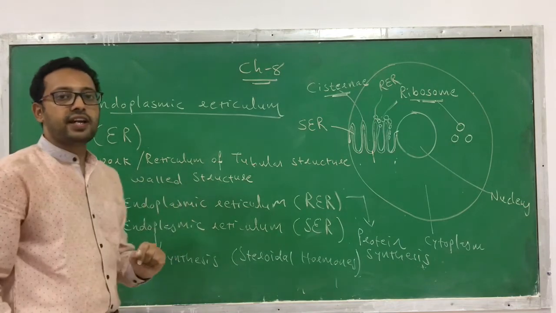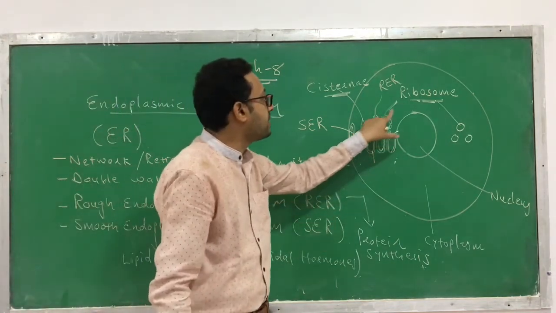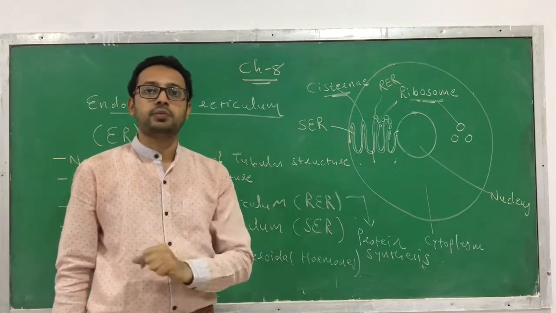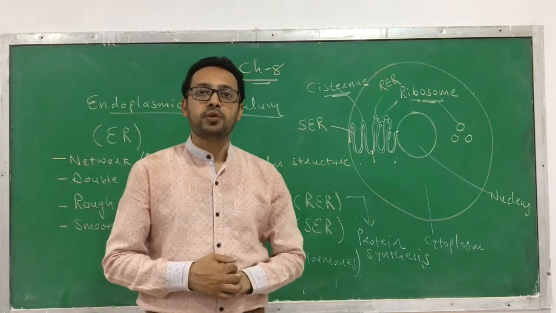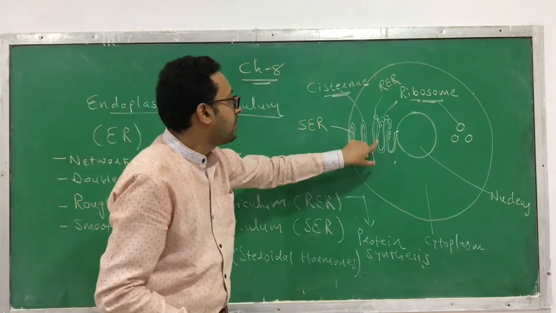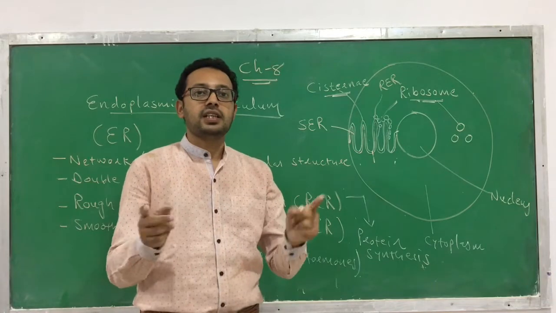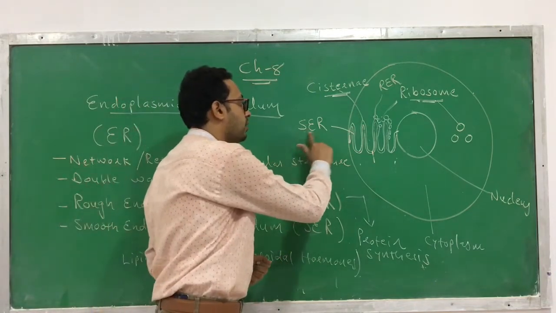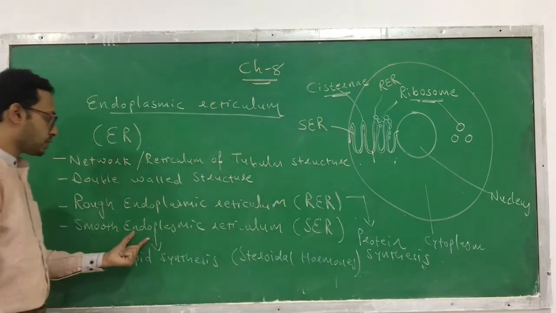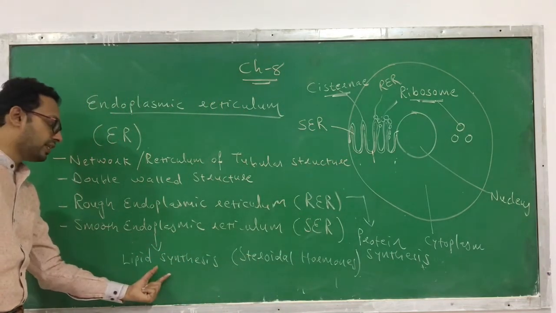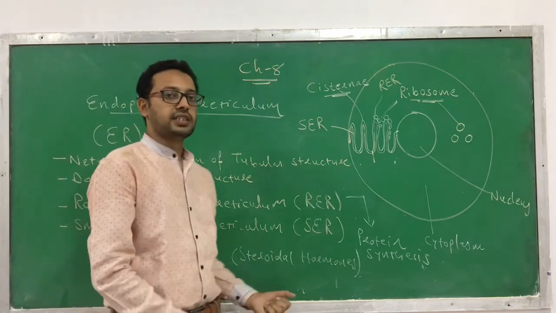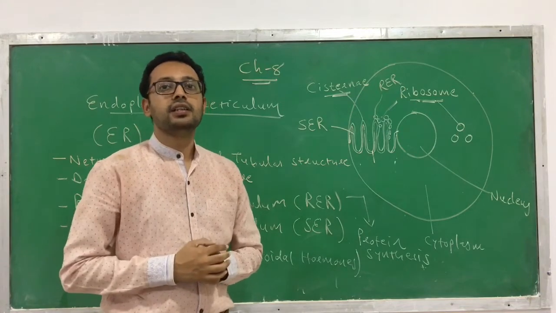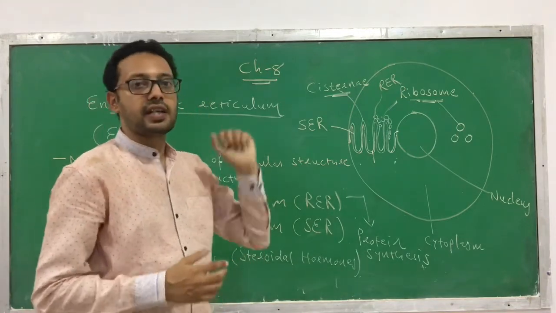Why is it called rough endoplasmic reticulum? Because on its surface there is a presence of ribosomes, that's why it's called RER, rough endoplasmic reticulum, and that is involved in protein synthesis. But on the other part of endoplasmic reticulum, there is an absence of ribosomes, so obviously its surface is smooth, hence it is called SER or smooth endoplasmic reticulum, that is involved in lipid synthesis or synthesis of steroidal hormones. That's all about the first organelle, called endoplasmic reticulum.